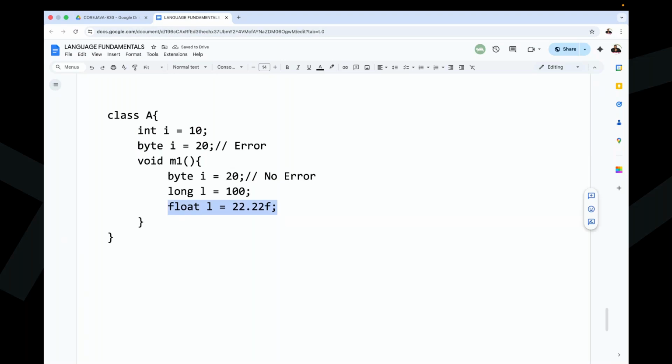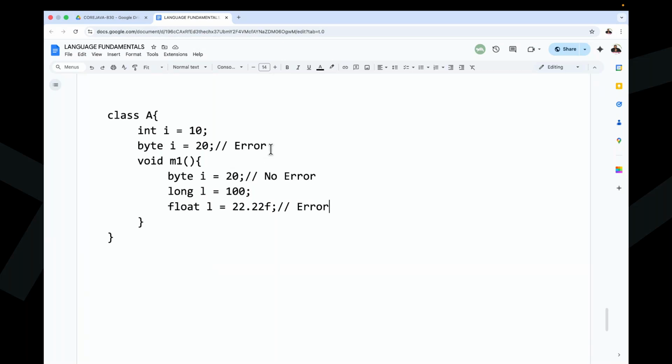Is this line possible? Not possible. Why is it not possible here? Already the L variable we declared as a long here. Again, we are trying to duplicate that L variable as a float here. So in this case, we are able to get an error here.